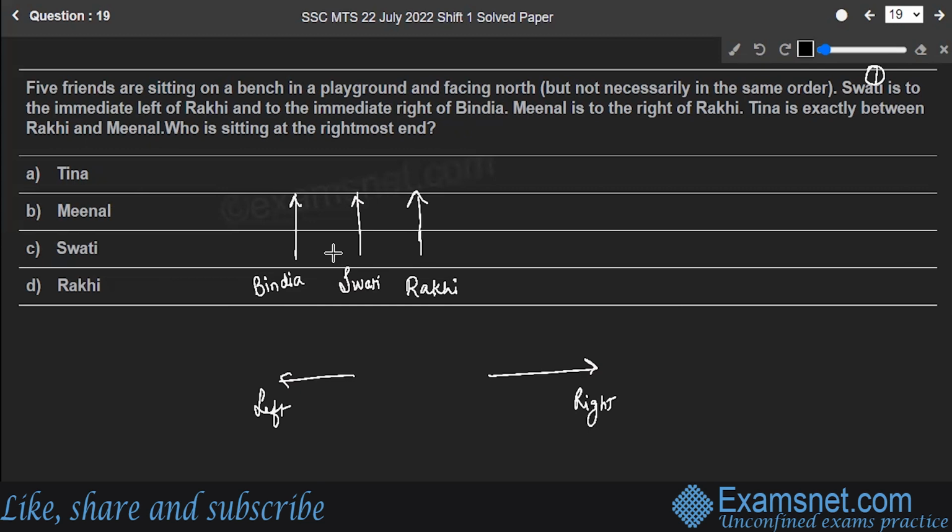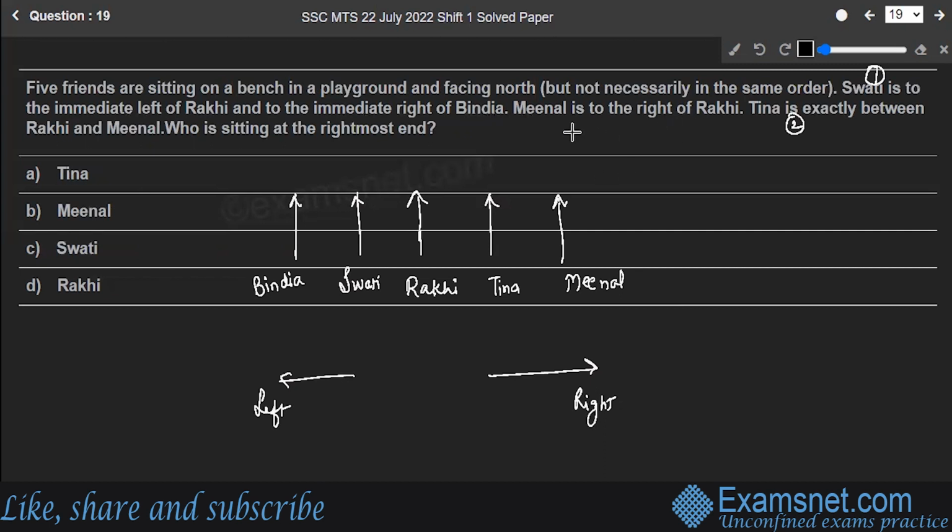Then it says, Tina is exactly between Rakhi and Meenal. So that means where is Tina? Between Rakhi and Meenal. If here is Tina, then the last position is held by Meenal. So we got our pattern in which they are sitting. Now just look at what the question is asking.